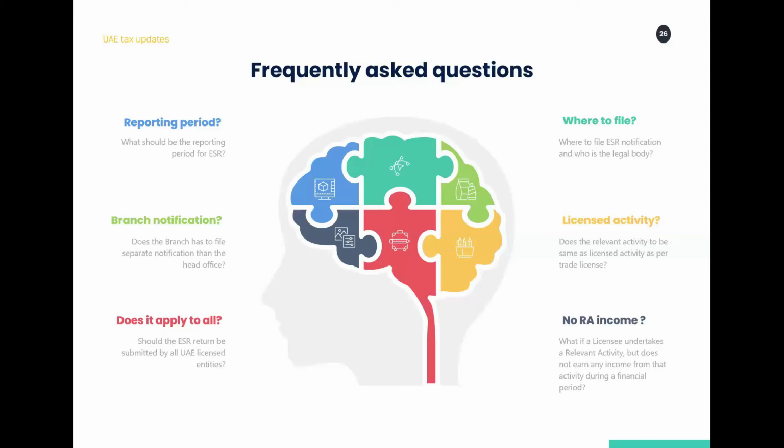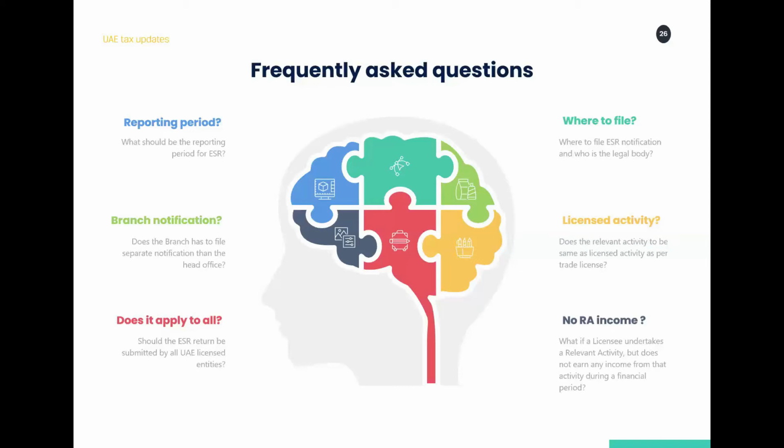So this is something for the reporting period. The best way to get the right answer is to look at what your regulatory authority is saying. It's very easy to just ask that question and get the answer. In case you have any confusion on any of these points, you can always talk to us, as we are studying it quite closely.